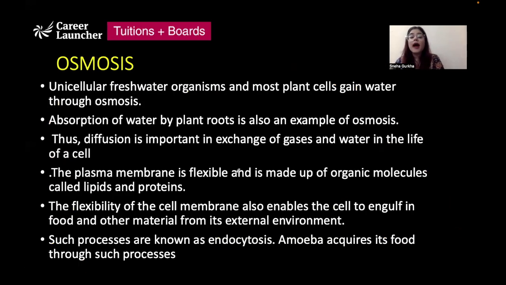So what are the advantages of osmosis? Where do we actually see osmosis around us? Most freshwater organisms and plant cells acquire water through the process of osmosis. Absorption of water through the plant roots also takes place through osmosis. Diffusion is essential for the exchange of gases and water in the cell. So it plays a major role in the exchange of water as well as gases in and out of the cell.